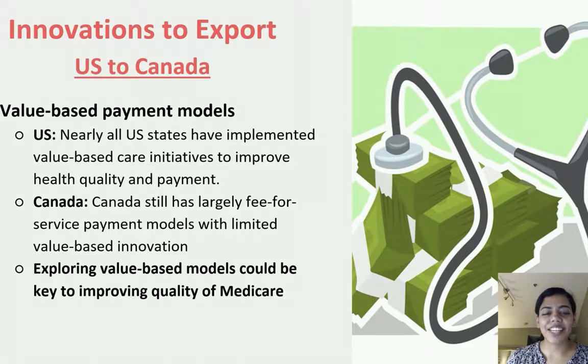The second innovation is a value-based payment model. The U.S. healthcare industry has made large leaps towards testing these models, experimenting with ways to reimburse providers and incentivize them to offer integrated, high-quality, and low-cost care. A 2019 Change Healthcare study found that nearly all U.S. states, 48 in fact, have implemented value-based care programs. Canada, on the other hand, still has largely fee-for-service with limited value-based innovation. The Economist found there's only moderate implementation of value-based healthcare initiatives in Canada.